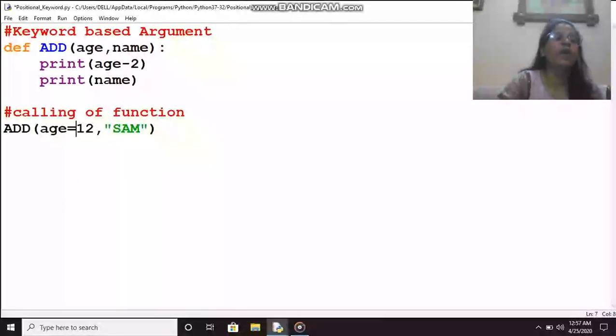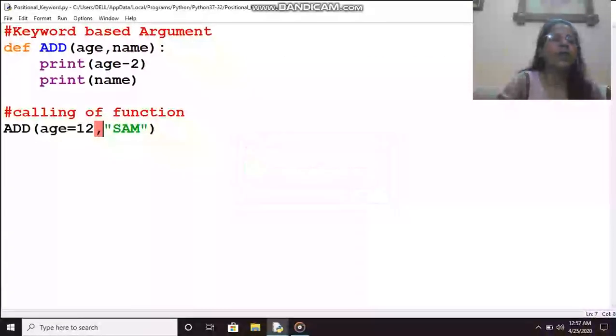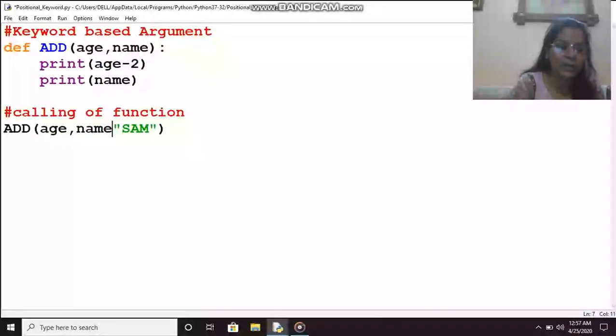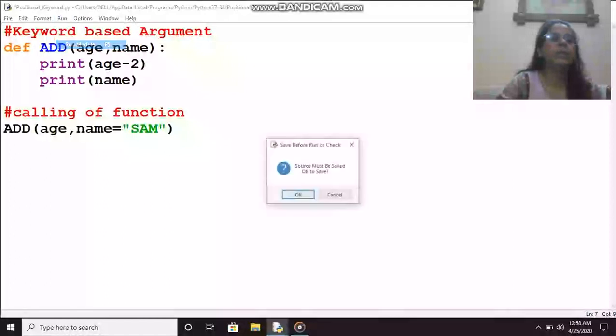Now we'll see what happens in this case. The same thing, position, so that means I cannot do this also. But if I try this one, I think this will be working. Right to left concept will be working. So rightmost is keyword based and left is position based. Left is position and right one is keyword based. So let me see.